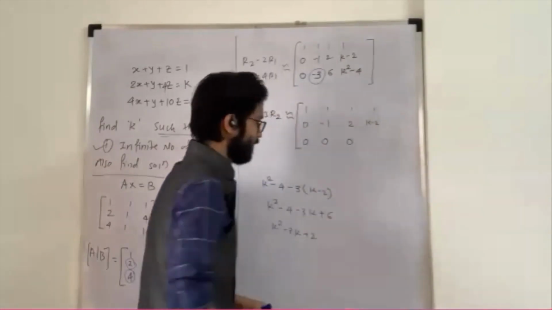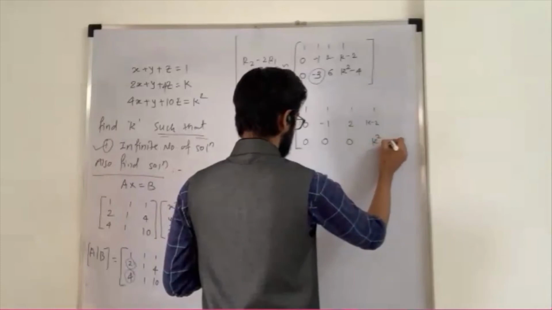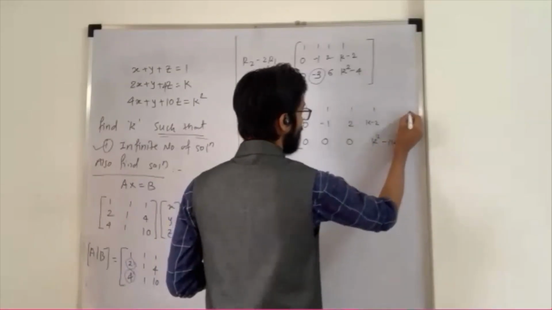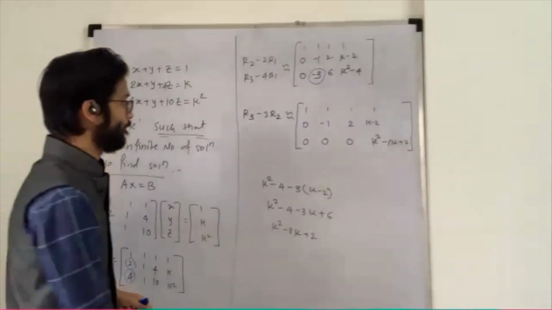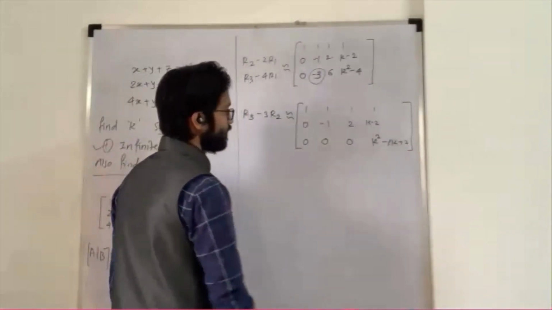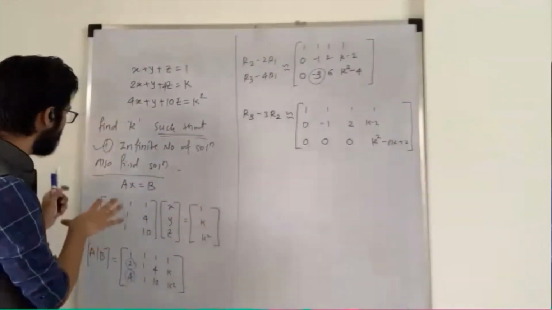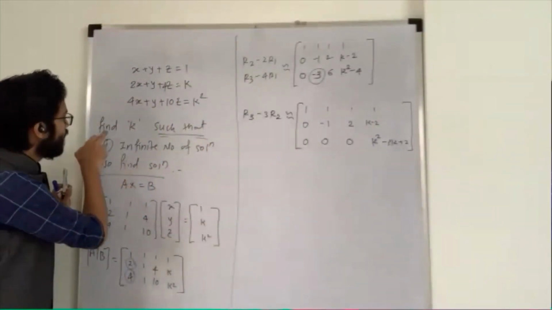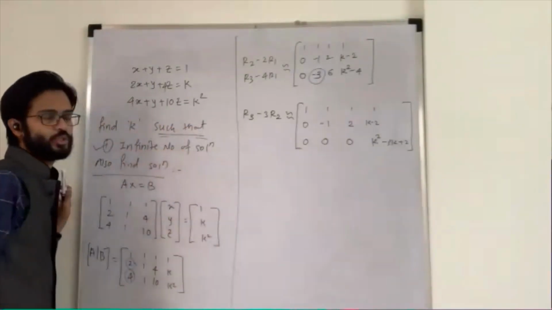So is the rank 2 or 3? k square minus 3k plus 2. Let's see whether it is 2 or 3 or something like that. Now I got 1 or 2, let's check it out. Now what did they talk about? They talked about finding the value of k such that it has infinitely many solutions.